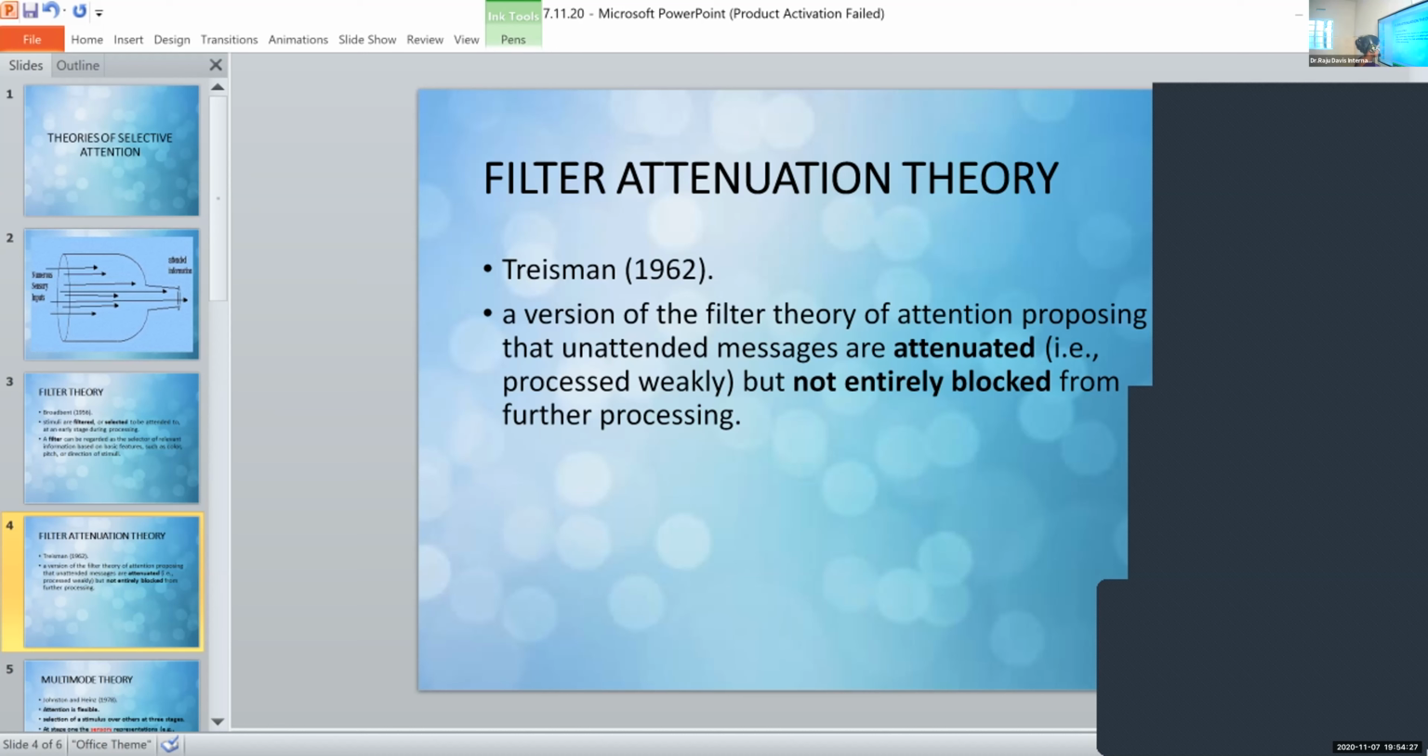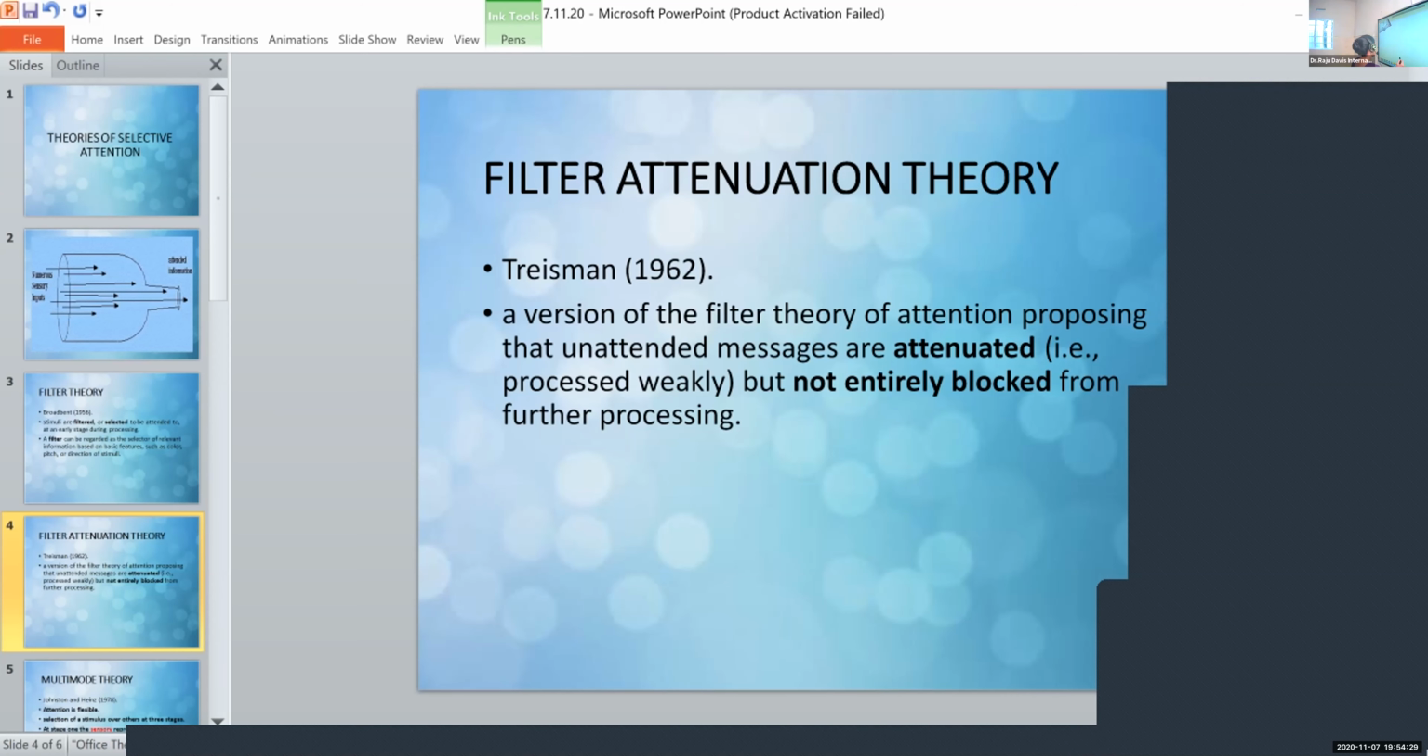Okay. Now, what happens? Again, let's consider the lady's case once more. This theory, filter attenuation theory by Treisman, is just a simple modification of the filter theory that we learned. Just one thing we have to add is we had all the information coming.